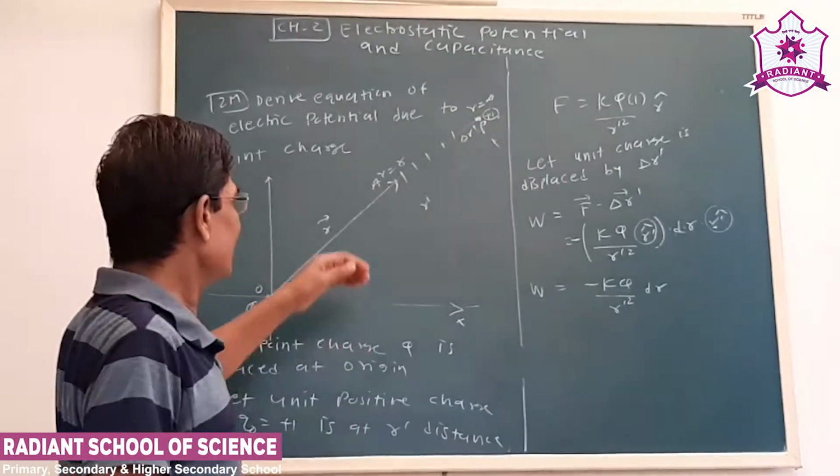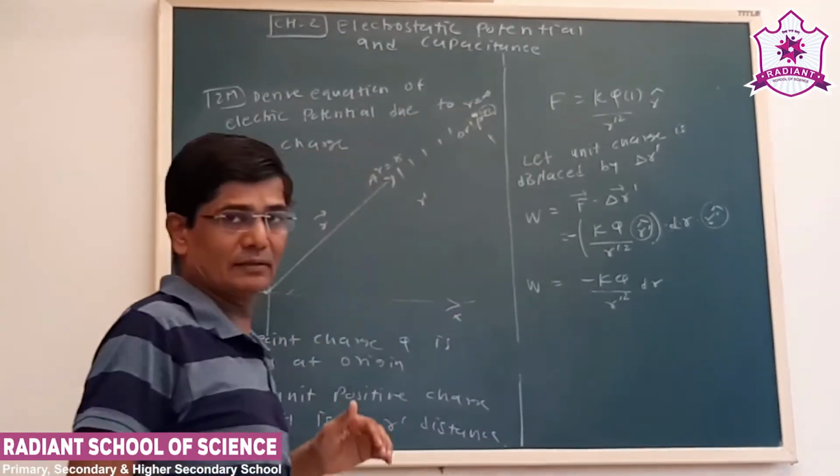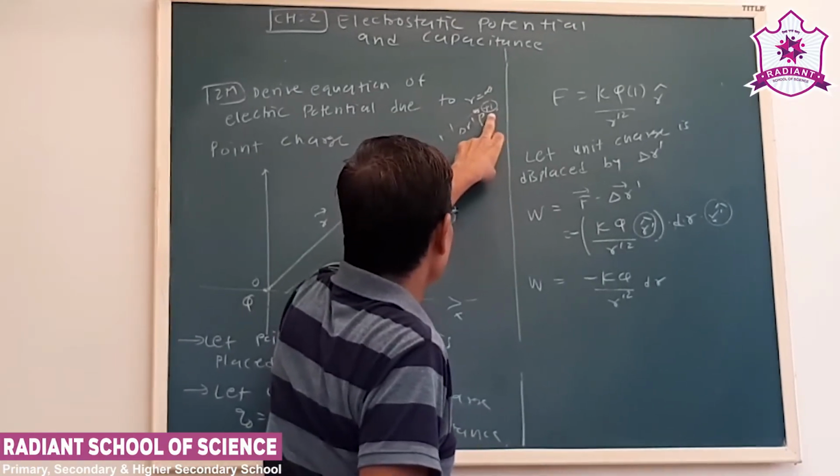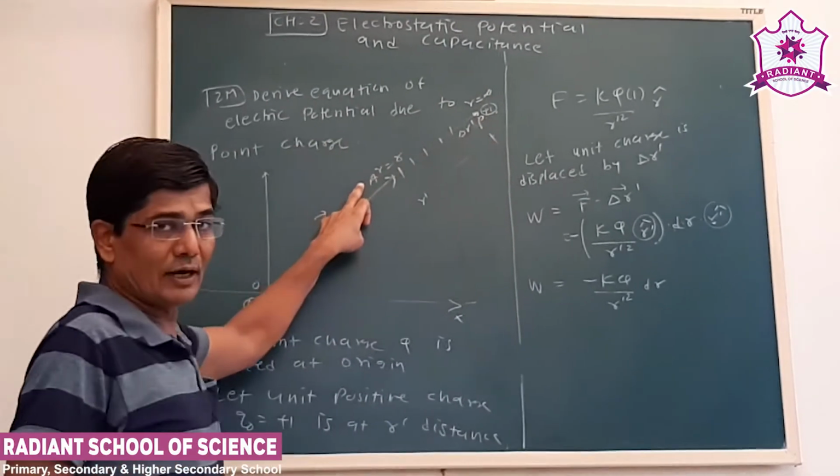Now, by a series of small displacements, we bring this unit positive charge from infinity to r distance.